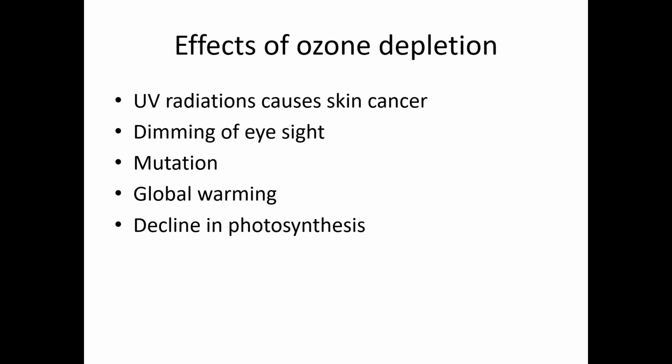UV radiation causes skin cancer, dimming of eyesight, mutation, that is the sudden changes, and we will be studying about mutation in detail in the chapter Heredity and Variation. Global warming, decline in the rate of photosynthesis. So these are the effects of ozone depletion.